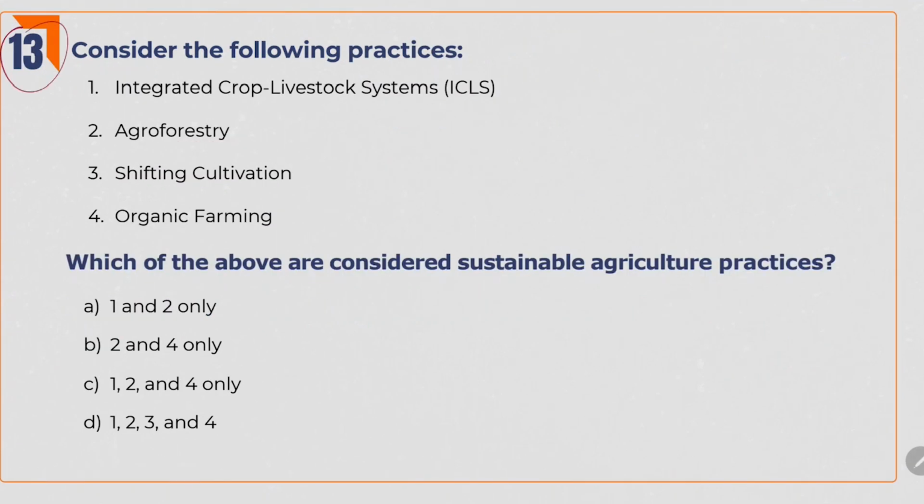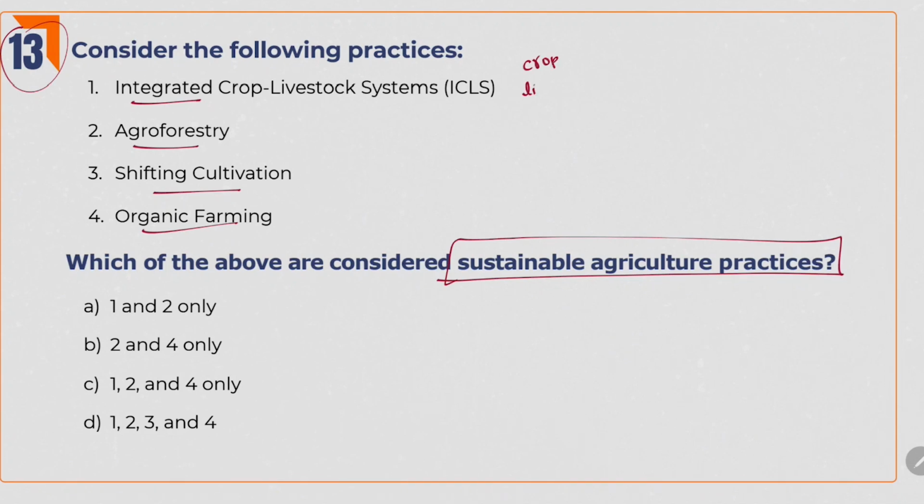Next one. Consider the following practices. Which of the above are considered sustainable agricultural practices? Integrated crop livestock system, agroforestry, shifting cultivation, organic farming. Integrated crop livestock system means we are integrating crops and livestock in the same farm. This will help us in nutrient cycling, improving soil health, and we have so many benefits in this integration of crop and livestock. So it is a sustainable practice and it is a basic one.